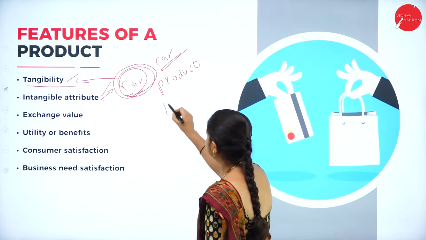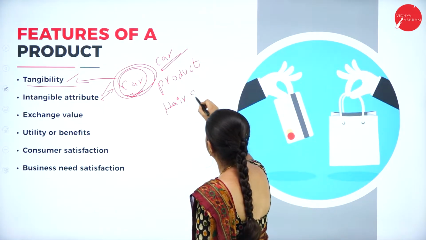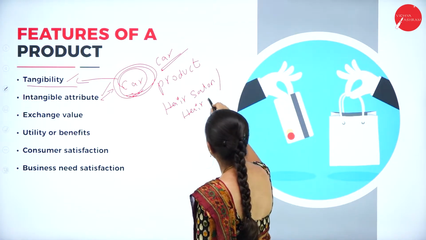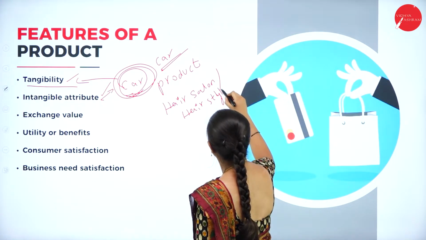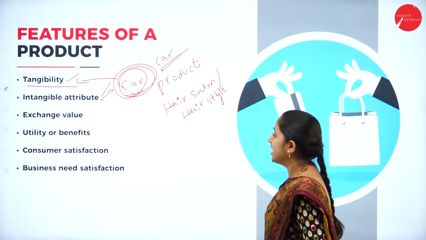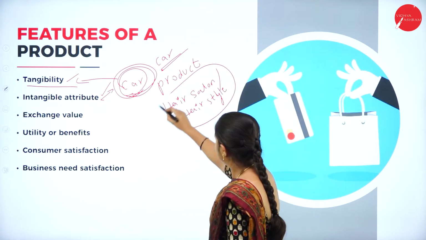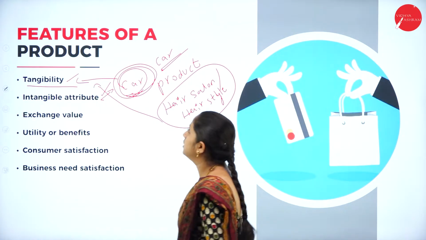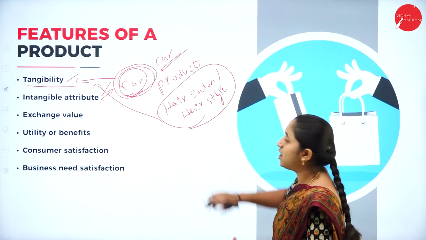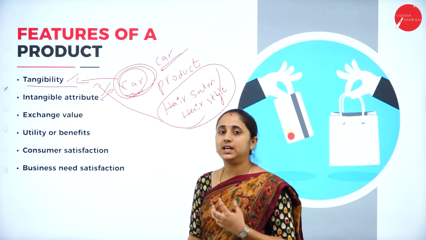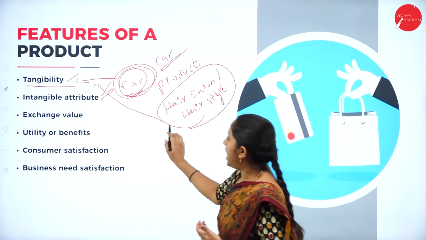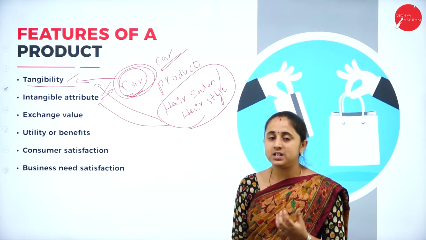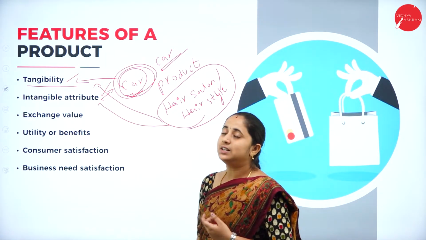Another example, hair salon or hairstyle. Here your product does not have tangible quality or tangibility. You cannot see or touch the product, but you can feel the services. So it has intangible attributes. That means your product has the intangible attributes, but not the tangibility.